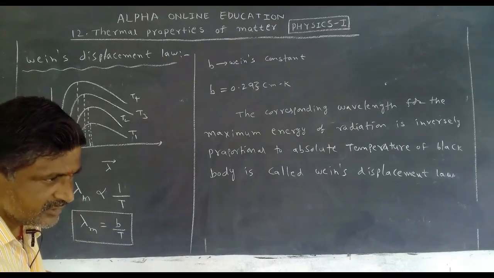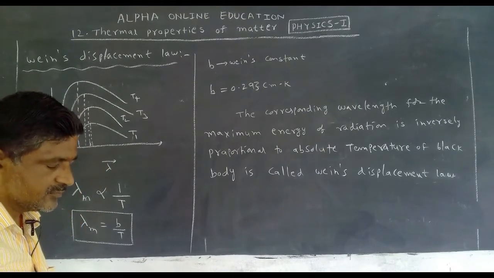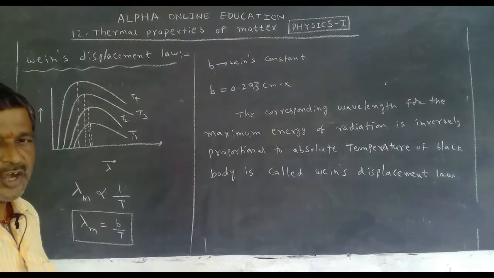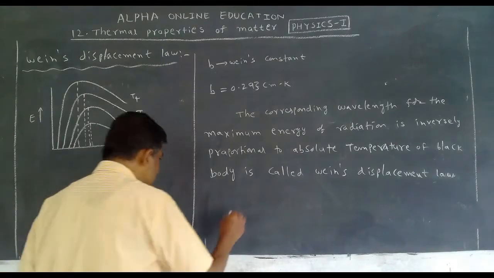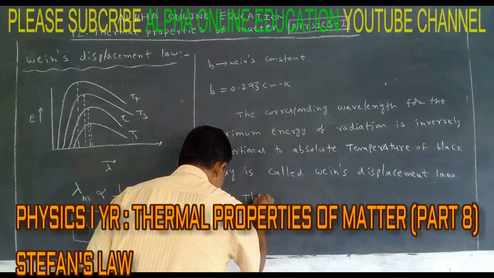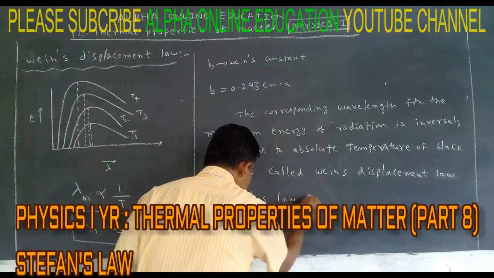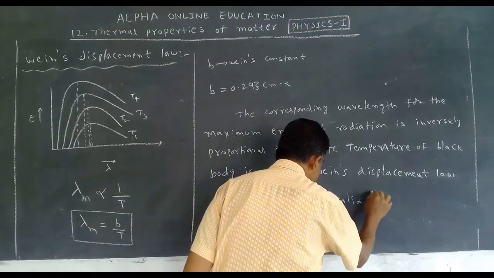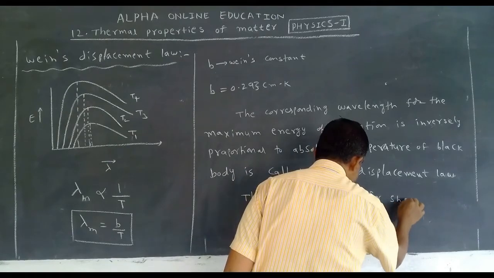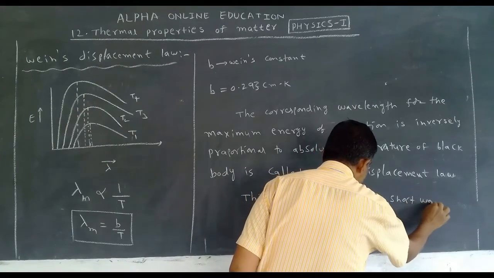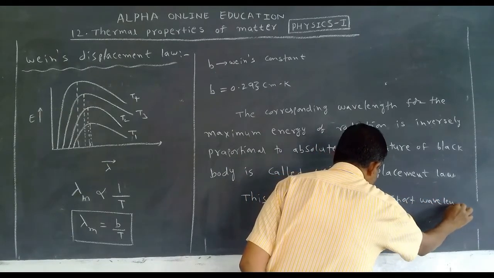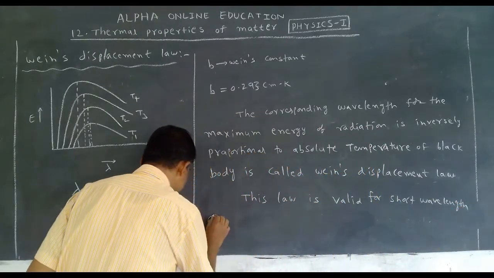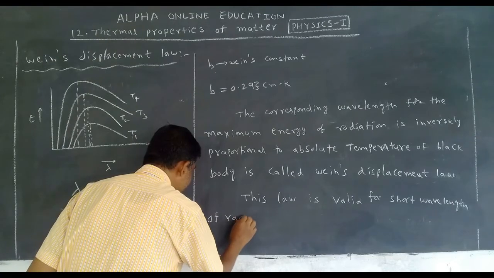But this law, Wien's displacement law, is valid for short wavelength of radiation.